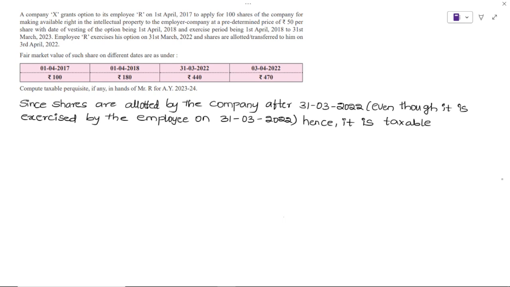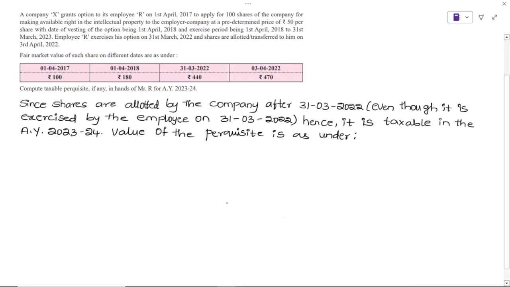Hence it is taxable in the assessment year 2023-24.